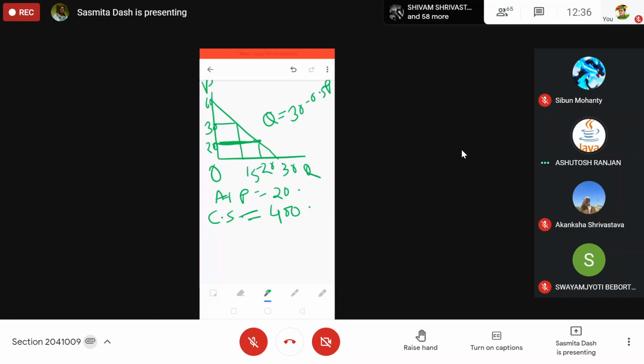So what is the increase in consumer surplus? Initially it was 225 at 30, and now it is 400. So there is an increase in consumer surplus by 175.